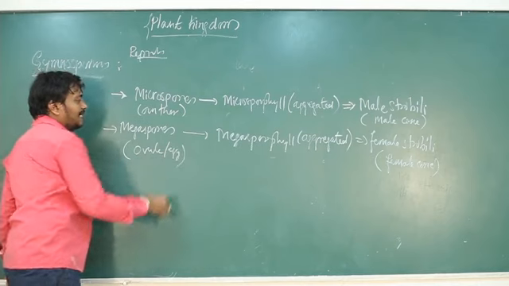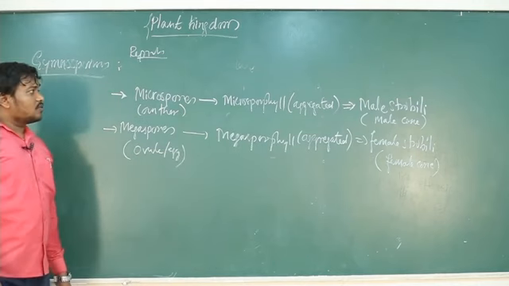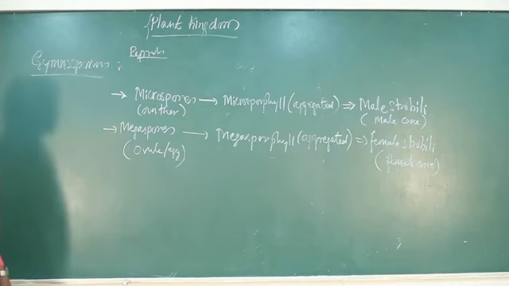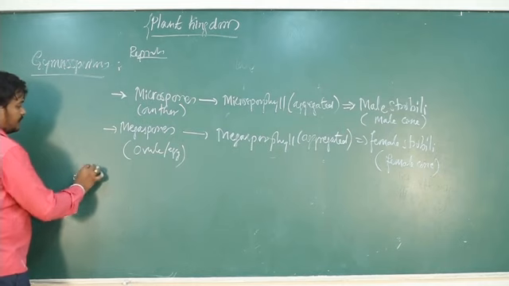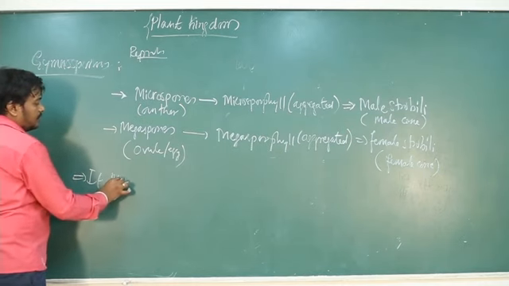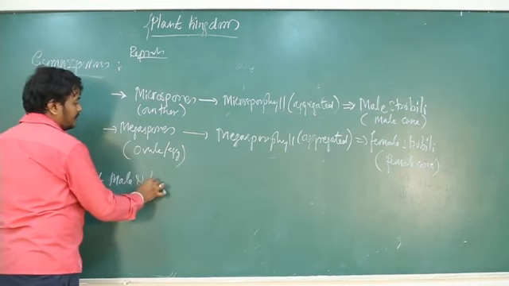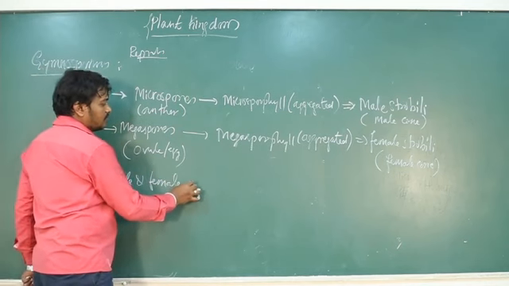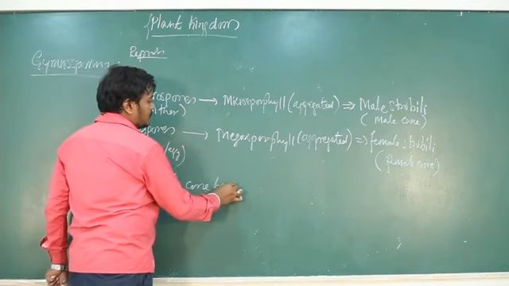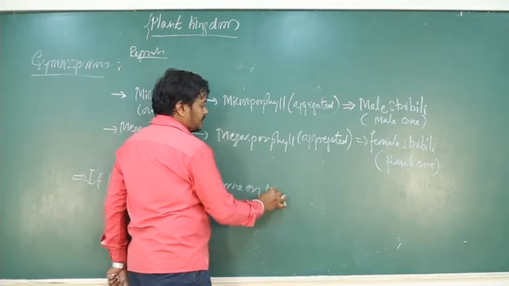Okay, sometimes this male strobili and female strobili are born on the same plant. Okay, if male and female cone are born on the same plant,